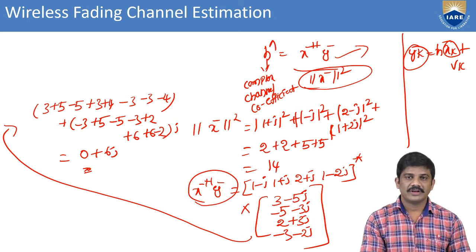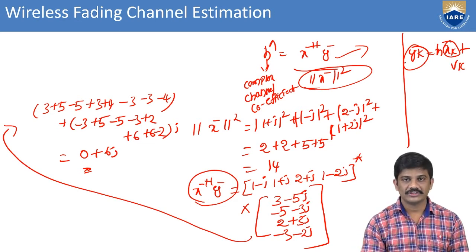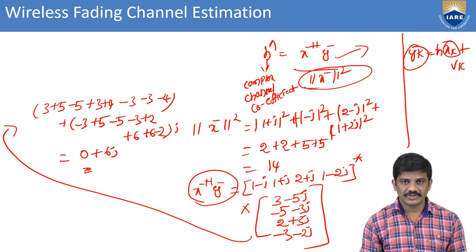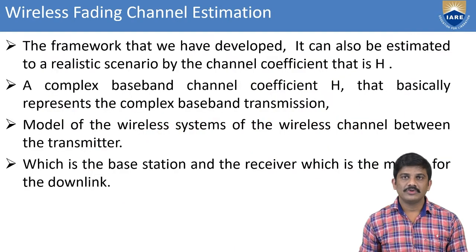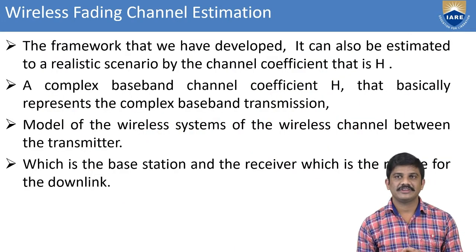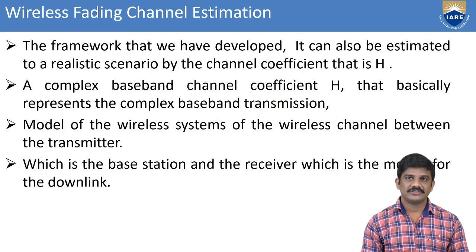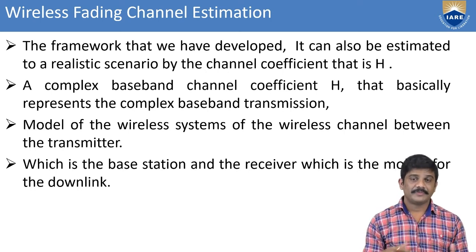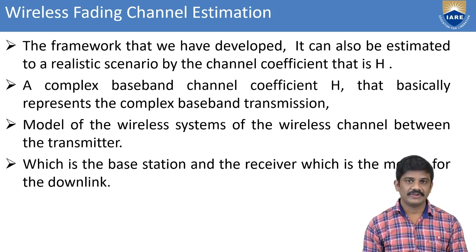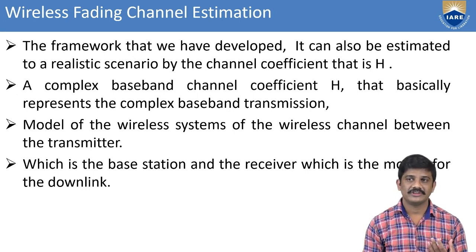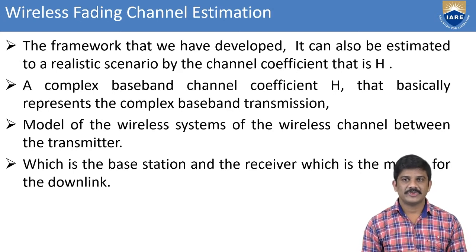Here we find the complex channel coefficient. We know y of k, we know x of k, and we know the channel complex coefficient. Then we can move to the framework. That is the estimation in a realistic scenario, where the channel coefficient is h. The complex baseband channel coefficient is h, and it basically represents the complex baseband transmission.